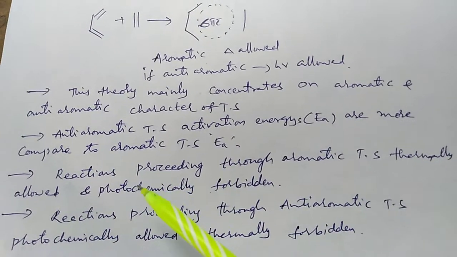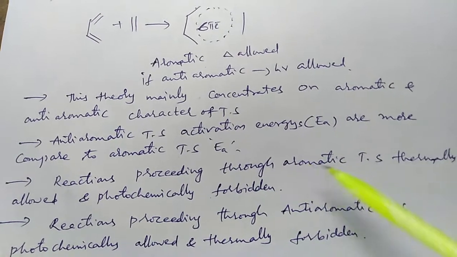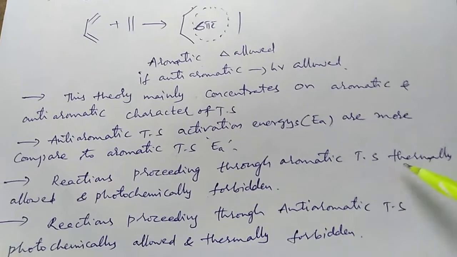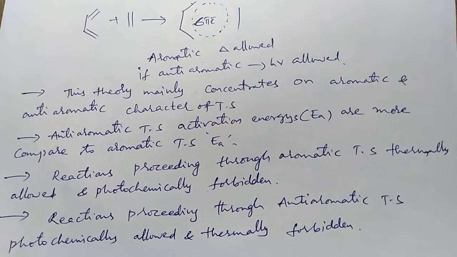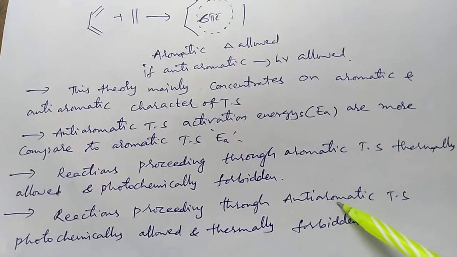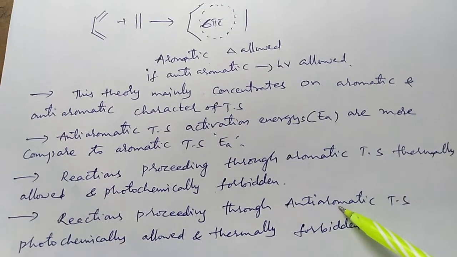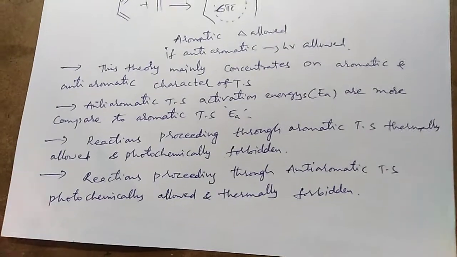Next point of the PMO: reactions proceeding through an aromatic transition state are thermally allowed and photochemically forbidden. And reactions proceeding through an anti-aromatic transition state are photochemically allowed and thermally forbidden.